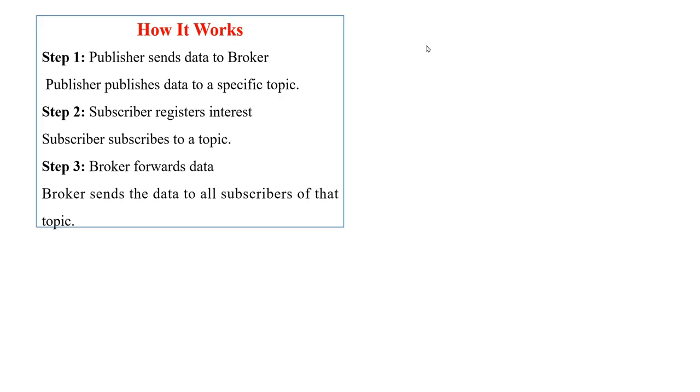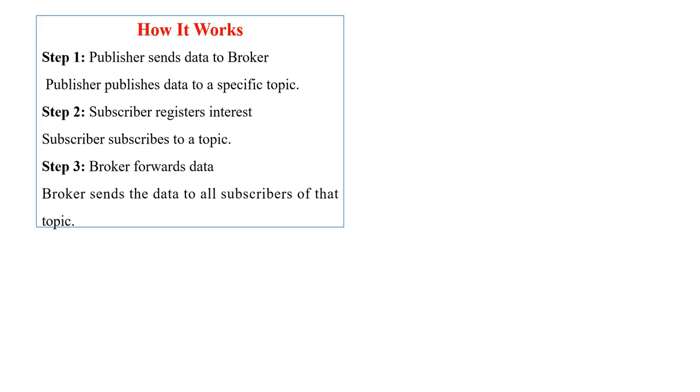So this is how the publish subscribe model works. Step 1 is the publisher will send the data to the broker, and the publisher publishes the data to a specific topic. Then the subscriber registers the interest and subscribes to a topic. The third step is the broker will forward the data, and the broker sends the data to all the subscribers of that topic. So this is how it works.